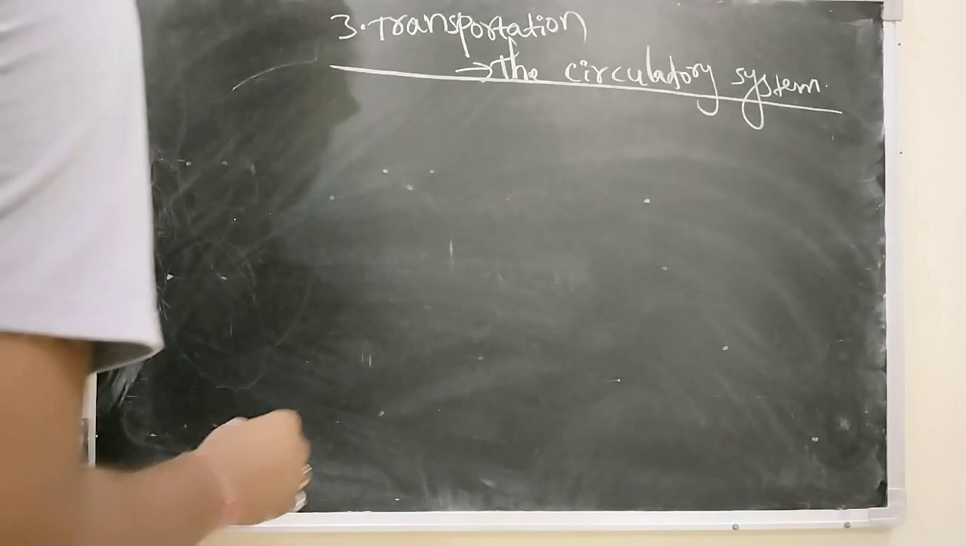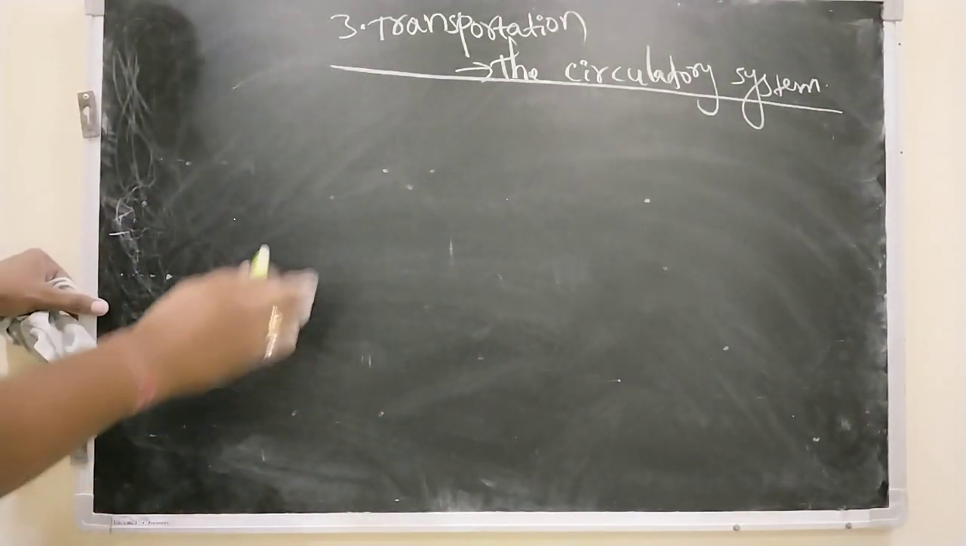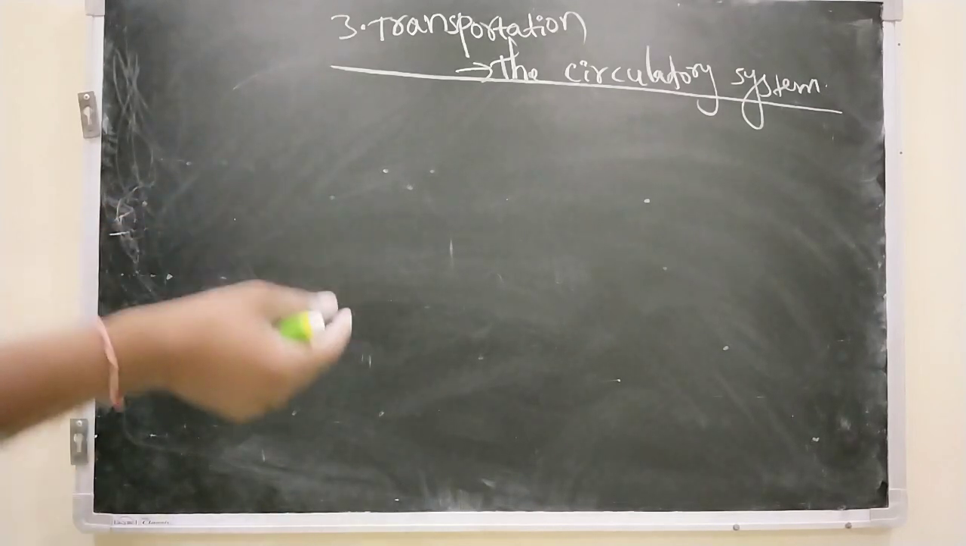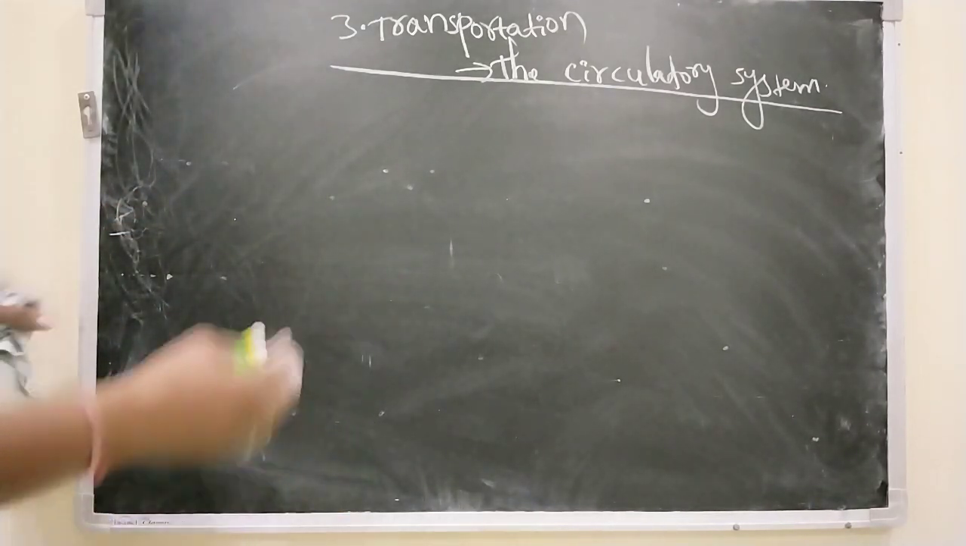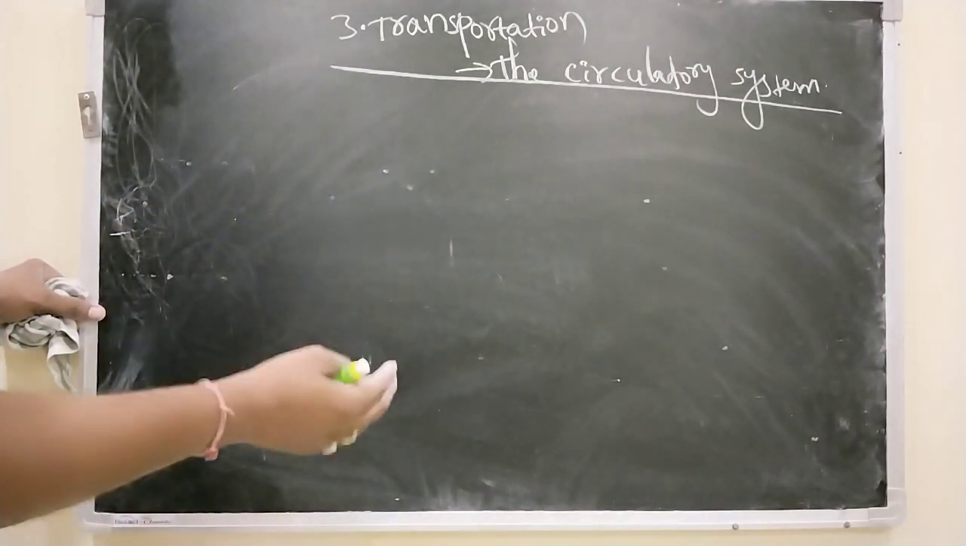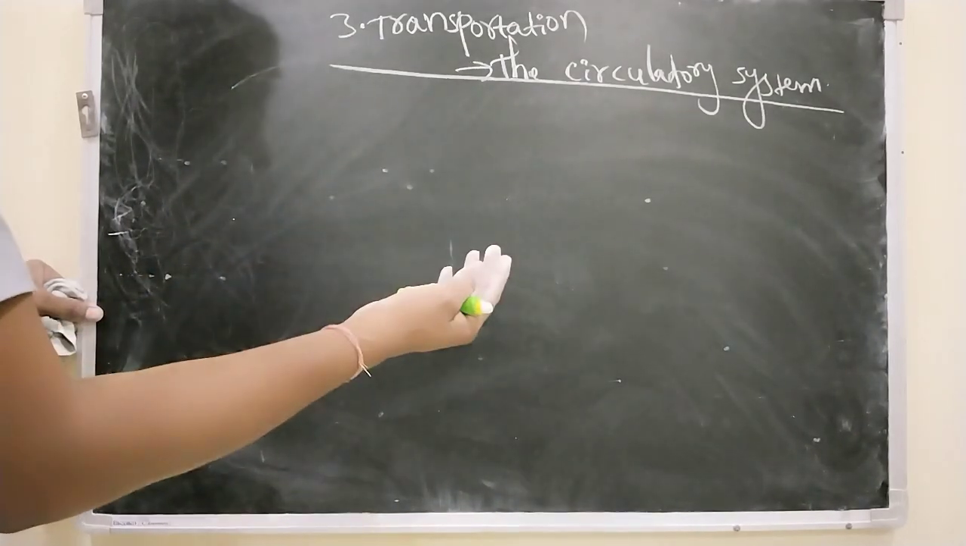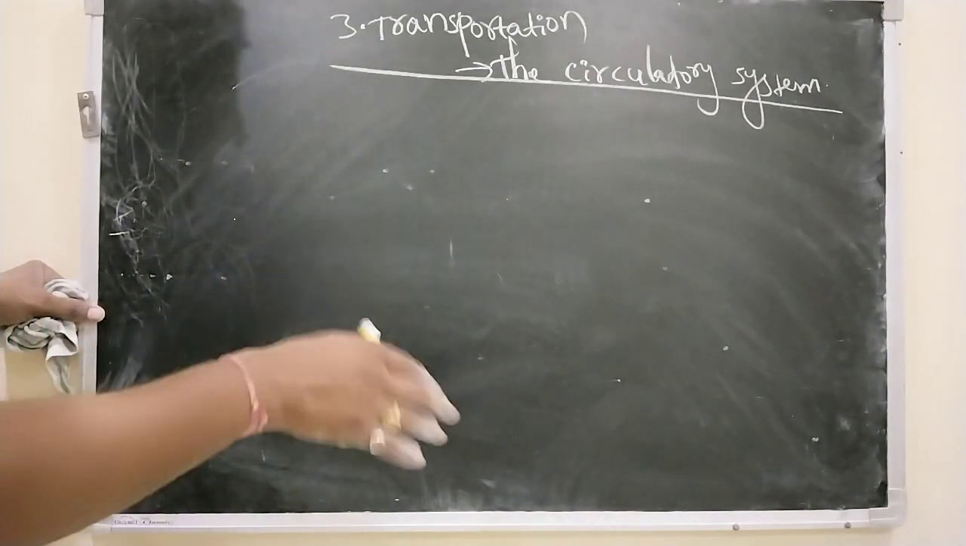Right. So actually in unicellular organisms like amoeba and paramecium and other organisms, a single cell performs all the functions. Digestion, respiration, transportation, excretion, reproduction, everything is done by the single cell. And the food materials are also distributed with the help of the single cell only.